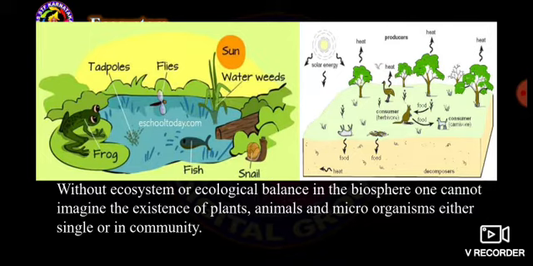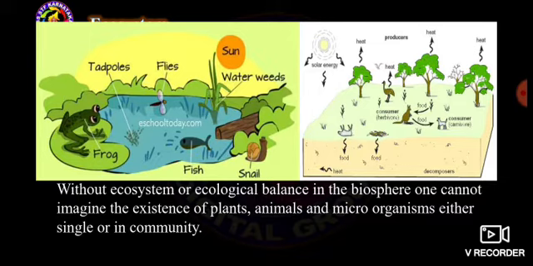Without ecosystem or ecological balance in the biosphere, one cannot imagine the existence of plants, animals and microorganisms, either single or in a community. Ecological balance means animals depend on other animals, and those animals depend on plants.